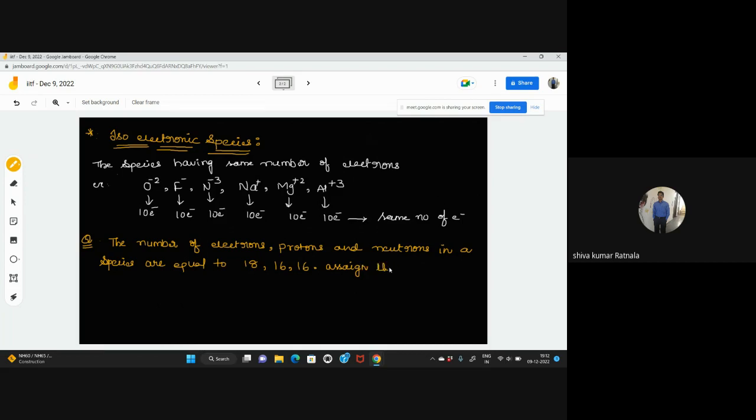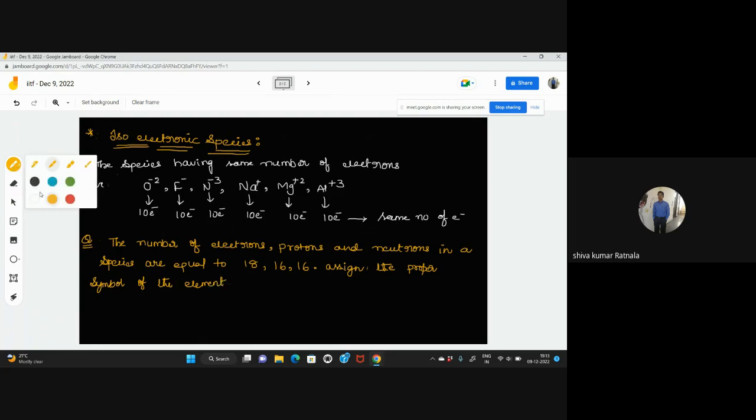Assign the proper symbol of the element. Sir, assign, spelling you wrote wrong. A-S-S-I-G-N, right? Yes. Assign the proper symbol of the element.